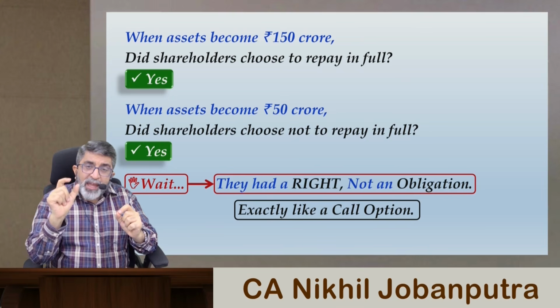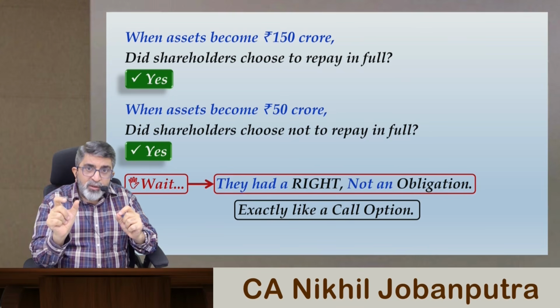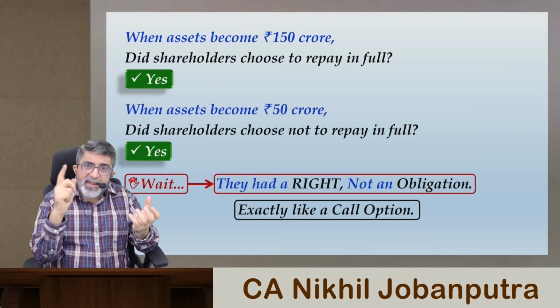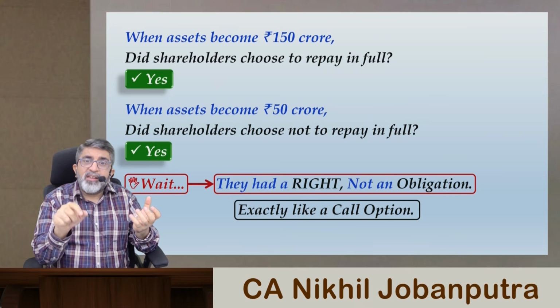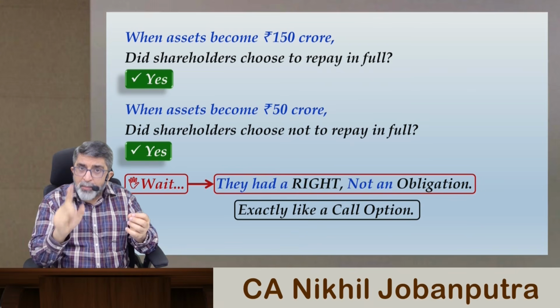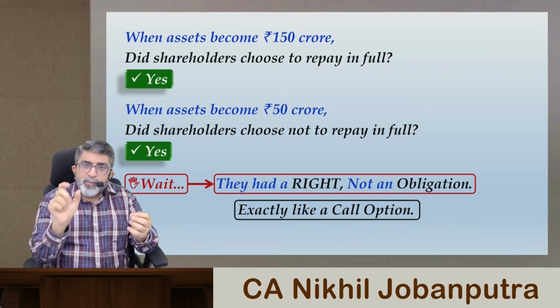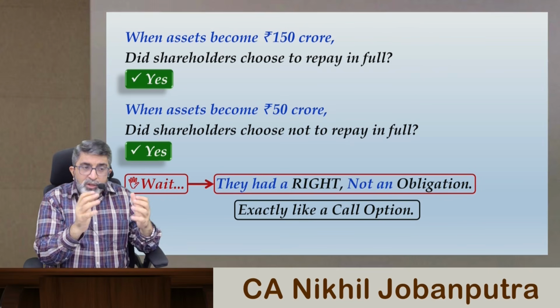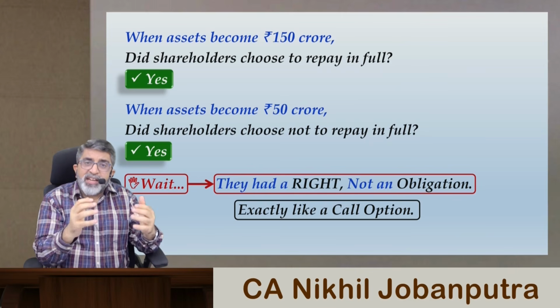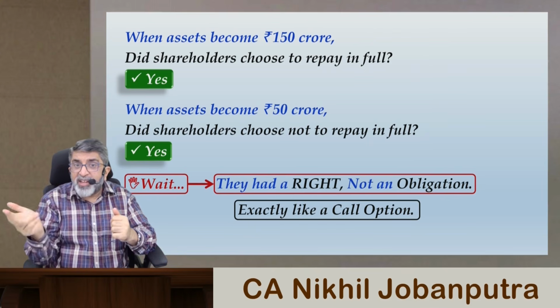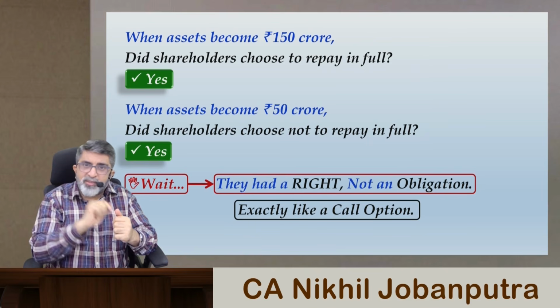The exercise price of this call which the shareholders are holding, that exercise price is 80 crores in this example. That means the amount of debt was the exercise price of this call. The market price indicated the total value of assets. So when market price is greater than exercise price, call becomes exercisable.